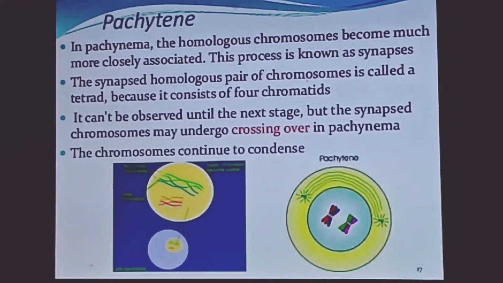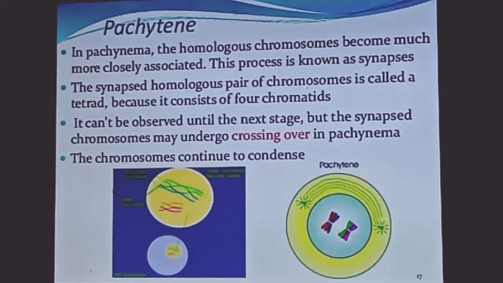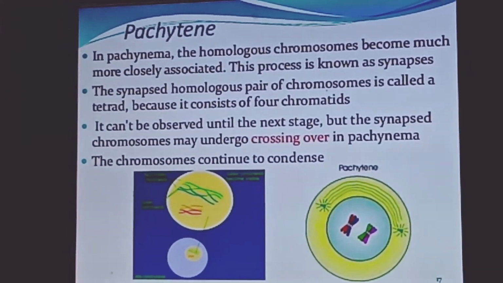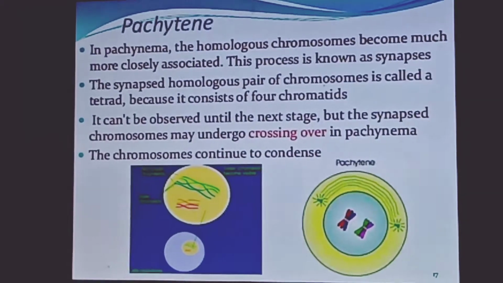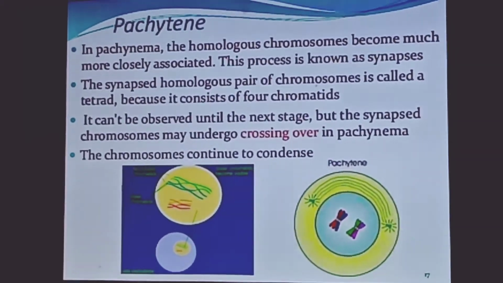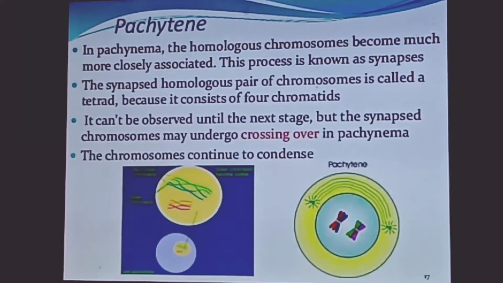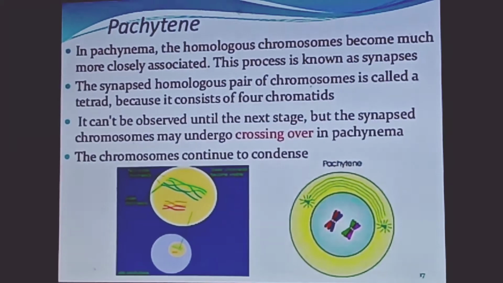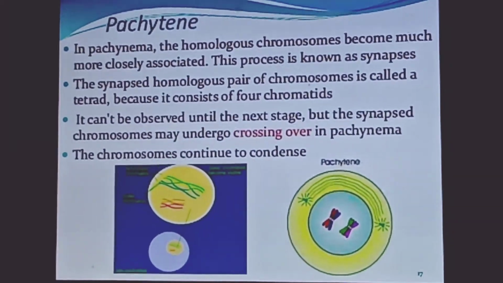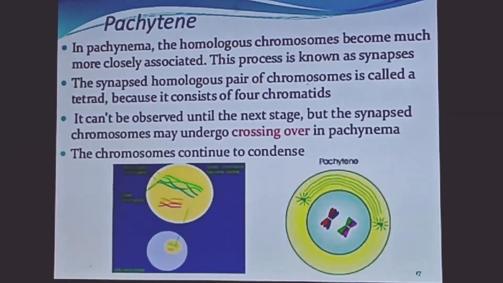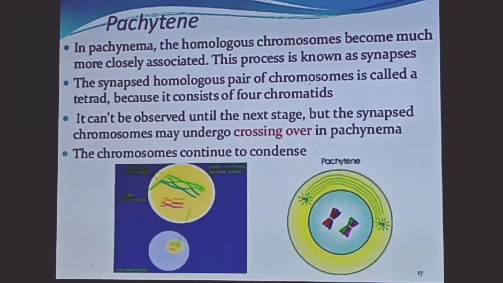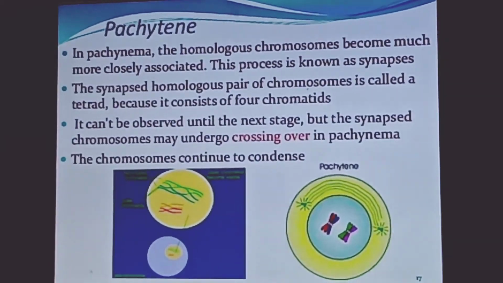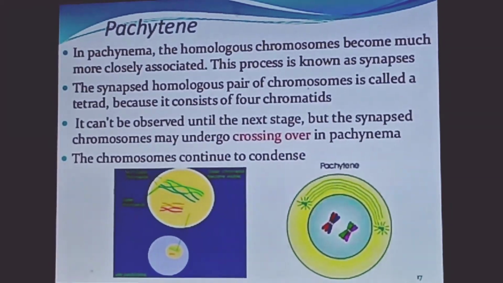The fourth stage of prophase I is the pachytene stage, also called pachynema. The homologous chromosomes become much more closely associated, and this process is known as synapsis. The synapsed homologous pair of chromosomes is called a tetrad because it consists of 4 chromatids. It can't be observed until the next stage, but the synapsed chromosomes may undergo crossing over in pachynema. The chromosomes continue to condense. Here you can see the picture of how it condenses.